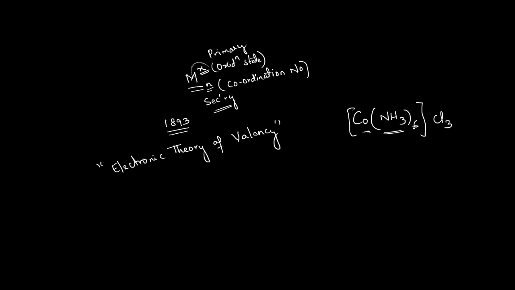So these are inside the coordination sphere, and the ligands which are satisfying the oxidation state, primary valency, are the anions which are outside the coordination sphere, in the ionization sphere. That's why they are called ionizable ions, and that is the reason they can be separated out in the solution form, right?